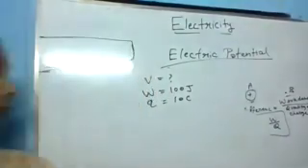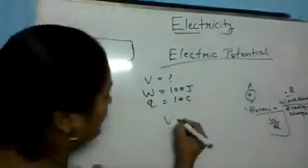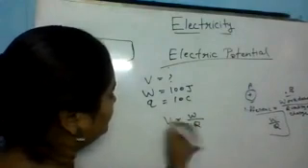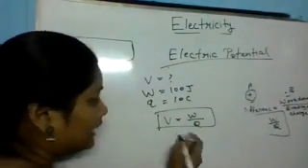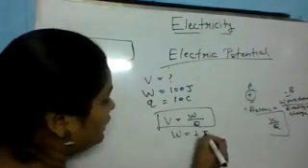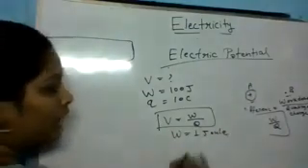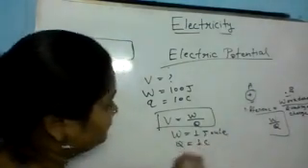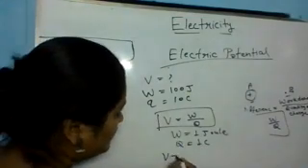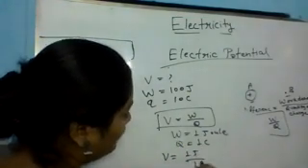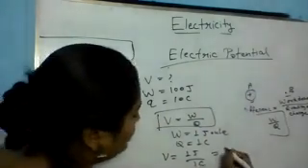Now we can define the potential difference like this also. See, if we take W equals 1 joule and Q equals 1 coulomb, then 1 joule upon 1 coulomb equals 1 volt.